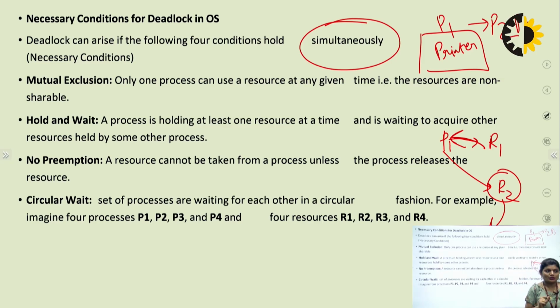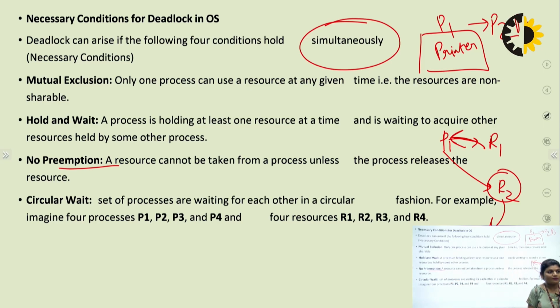Third is no preemption. A resource cannot be taken from a process unless the process releases the resource. What is no preemption? Preemption means you can forcefully get a resource from another process. But in non-preemption, the resource is released only when the process itself chooses to release it. A resource cannot be taken from a process unless the process releases it. So this condition is called no preemption.